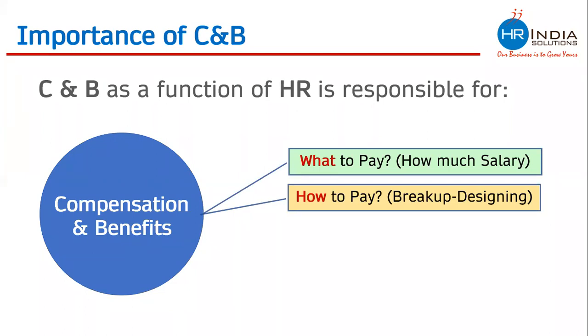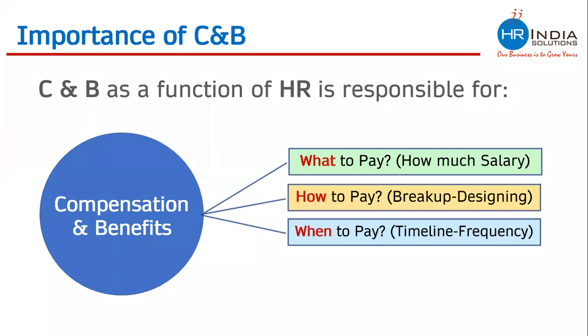CNB as a function of HR is also responsible for deciding when to pay. I am referring to timeline or frequency. There are many companies who are paying salaries on first. There are many companies who are paying salaries on third, and there are a good number of companies who are paying salaries on seventh. There are many companies where performance incentives are paid on monthly basis. Many companies are paying performance incentive on quarterly basis, and a good number of companies are paying performance incentive on an annual basis. When all these payments should be made, what should be the timeline, what should be the frequency is something which the compensation and benefit function of HR finally takes care of.